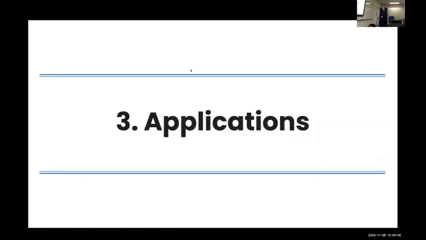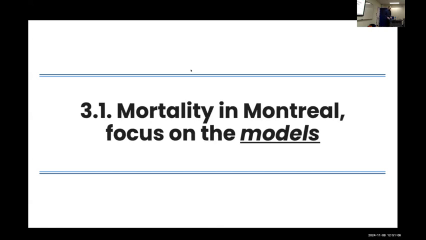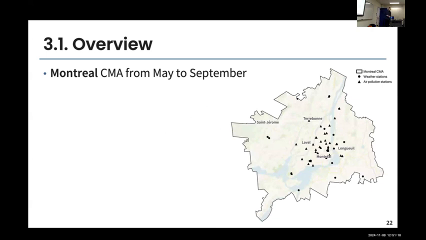So we're going to go into the core of the presentation now that you know a little bit more about machine learning models, which are the applications that we've done on these models to predict heat-related health impacts. So the first application is kind of simple. So we're just trying to model heat-related mortality in Montreal, and we're comparing different machine learning models to do so. So this is the region of Montreal.